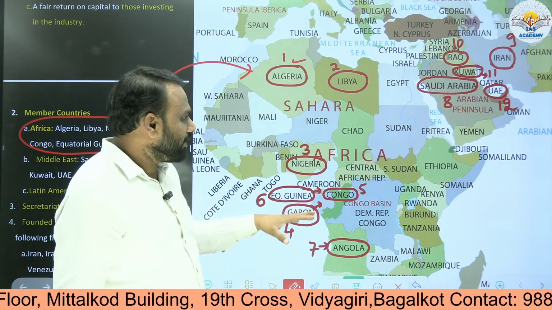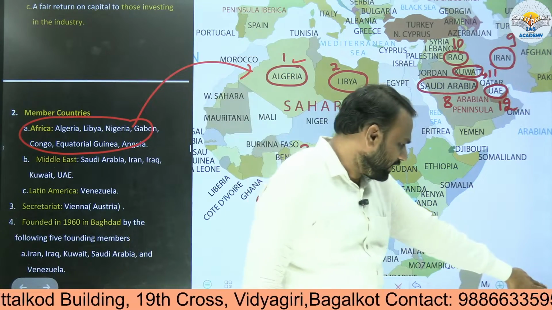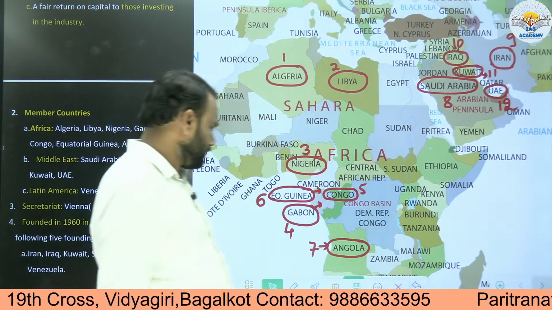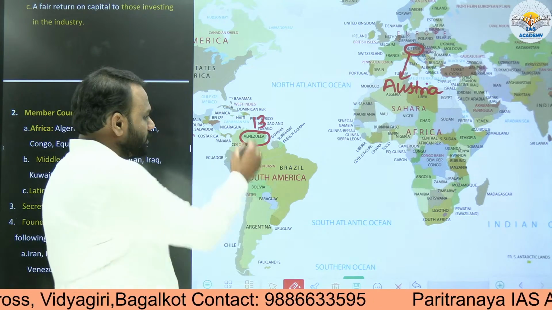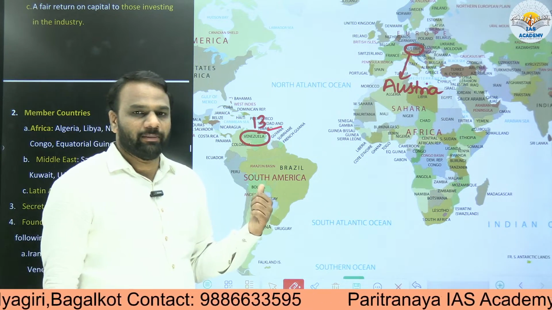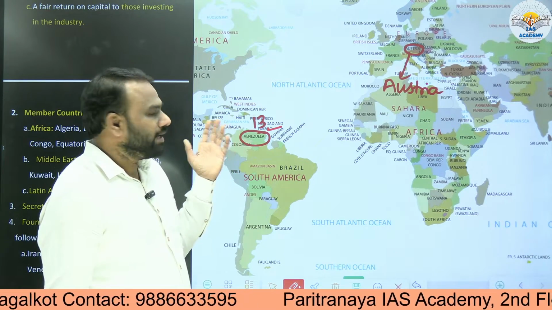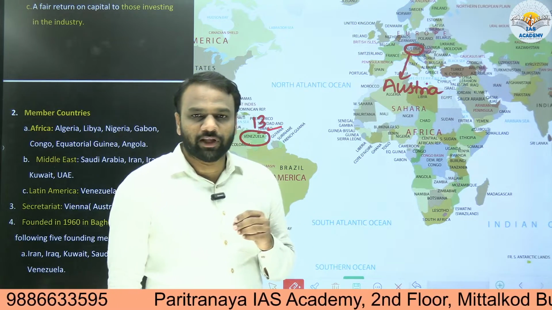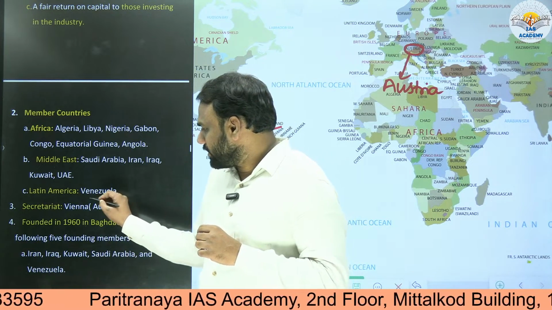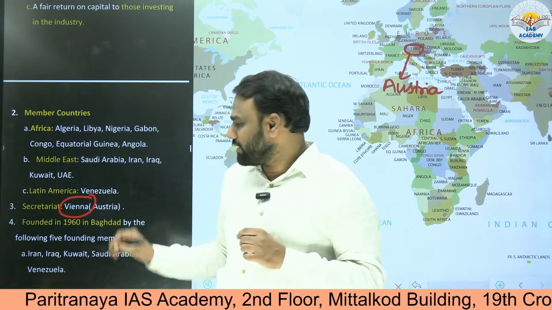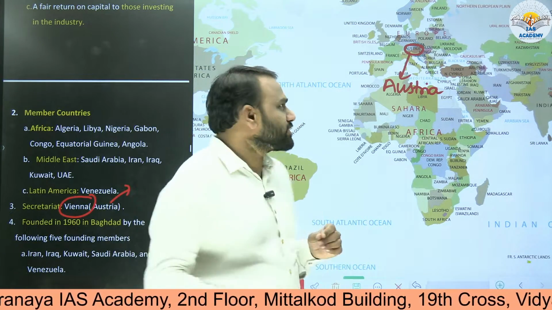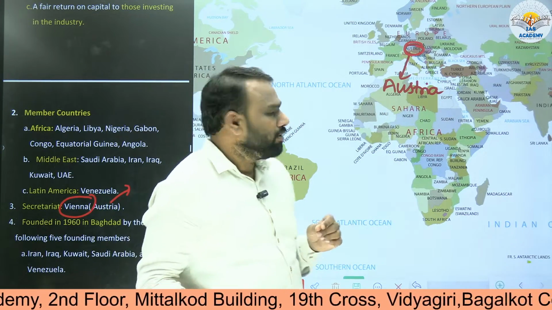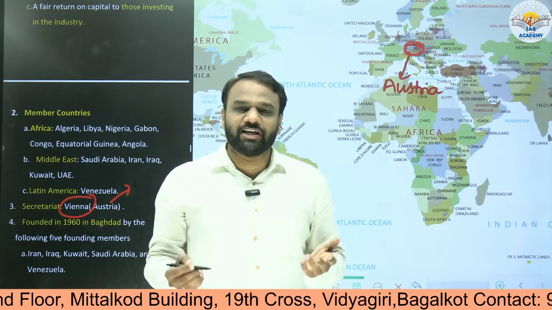So apart from Africa and the Middle East, we also have one country in Latin America. This is Venezuela, which is present in Latin America. So there are no countries in North America which are part of OPEC. Okay, again an important point to note. Next, another interesting thing to note here is that the secretariat is located in Vienna. But where is Vienna located? In a country, Austria. Where is Austria located? In Europe. So is Austria a member of OPEC? No, Austria is not a member of OPEC.